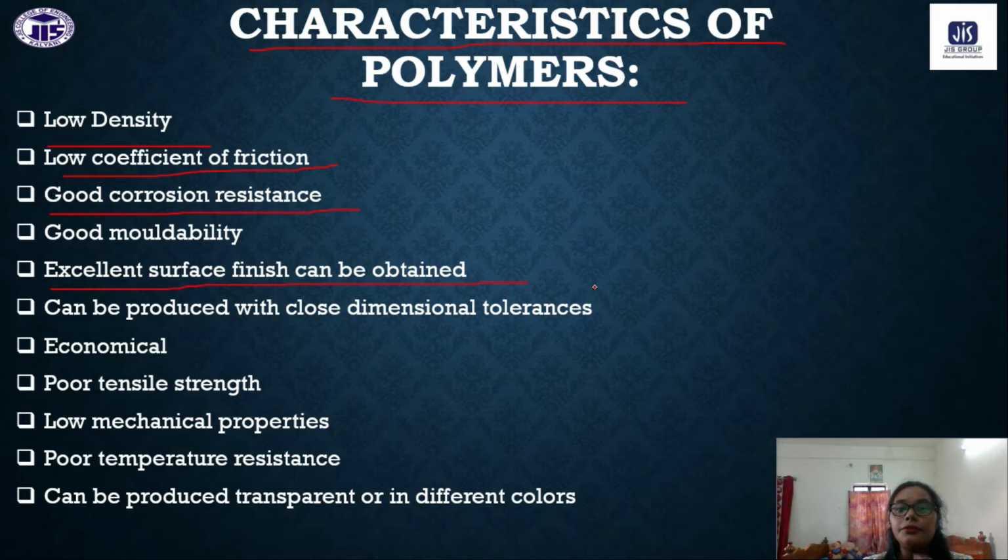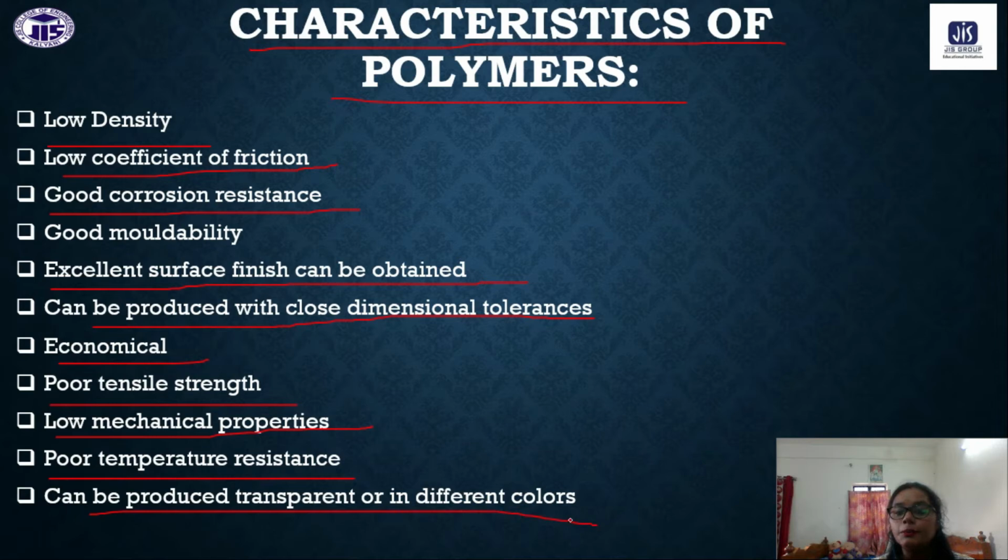Excellent surface finish can be obtained, and they can be produced with close dimensional tolerances. It is very cheap and economical, so that's why everywhere we are using plastic materials, as it is cheap. Poor tensile strength, low mechanical properties, and poor temperature resistance.